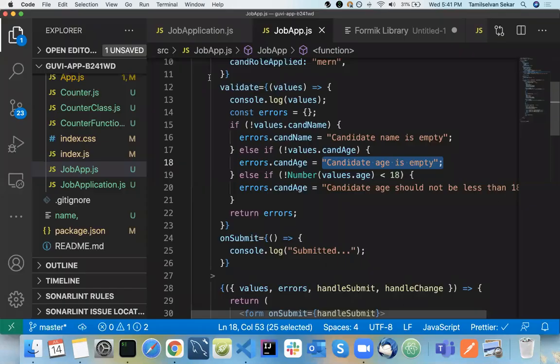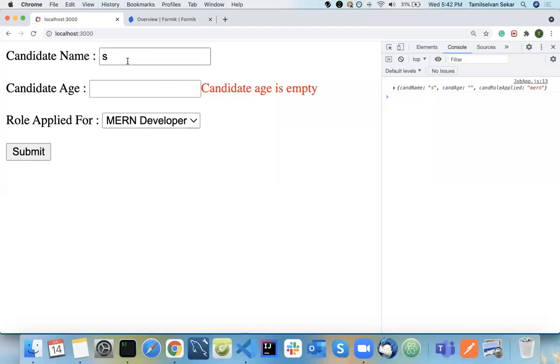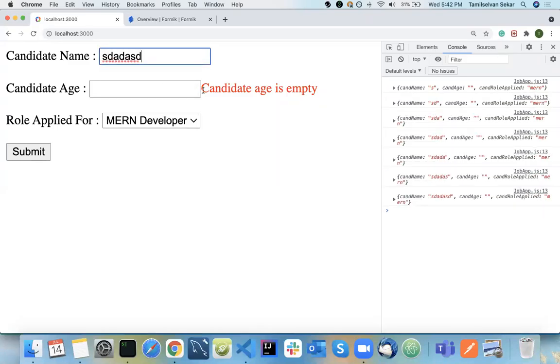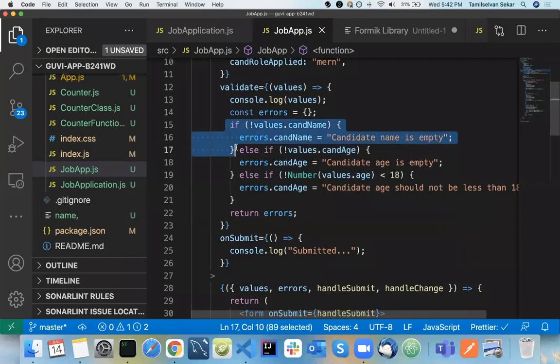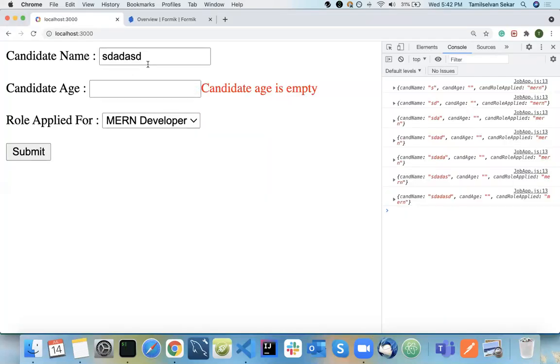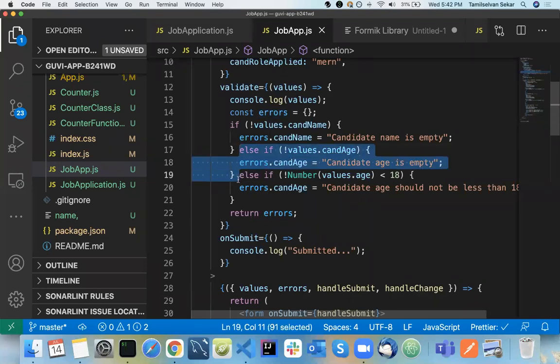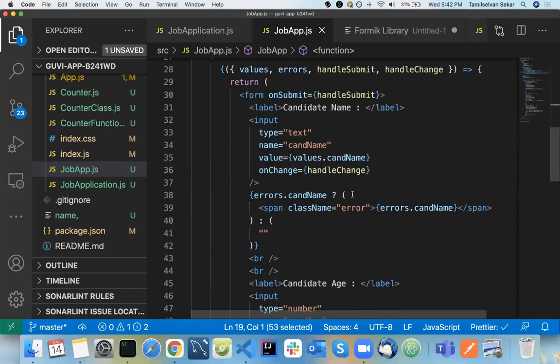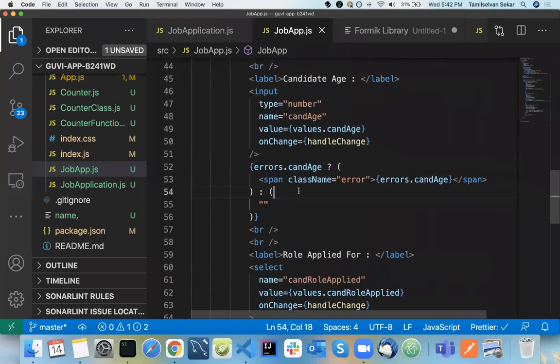So what is the reason? Because I am validating candidate age whenever any form field is modified. Here I am modifying this particular field, and this particular field is also validated. Why? Because here the first condition failed, since your candidate name is not empty. It is something like a value of SDAD. So it goes to the next condition and sees that candidate age is empty. In the if condition, candidate age has an error, and it just prints the error message. So far clear on this?